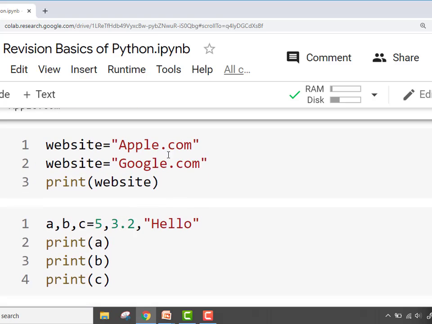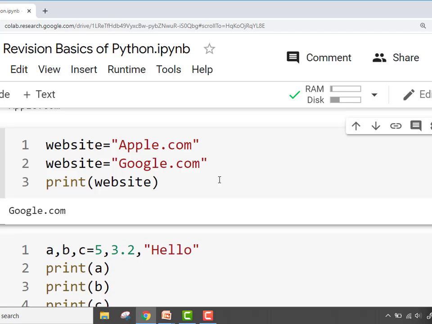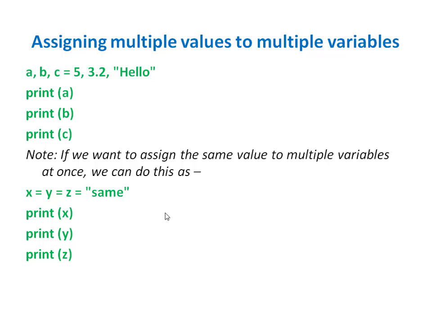Here is the second example. website is equal to apple.com, website is equal to google.com. When we print the value of website, let's see what is the output of this. We guess that it must be google.com. So here is the output. Now let's see how we can assign multiple values to variables. To multiple variables we are trying to assign multiple values.